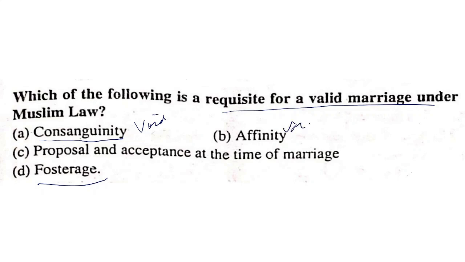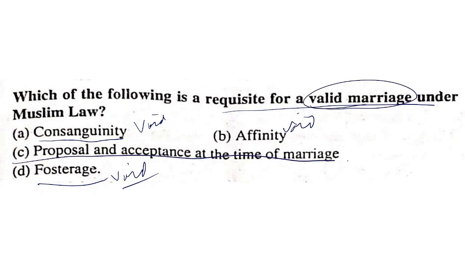This becomes void at the first instance. So the requisite for a valid marriage is that the proposal and the acceptance at the time of marriage is the correct one. Proposal and acceptance should be there, at the time of marriage and at the same sitting or at the same place.